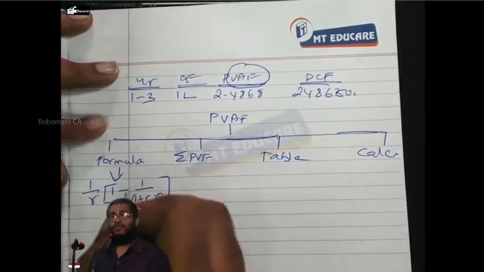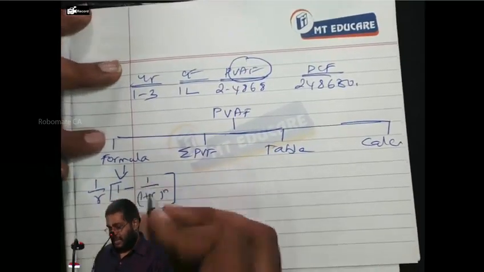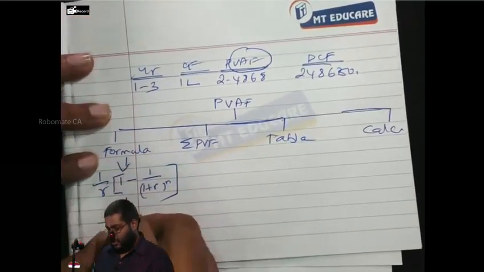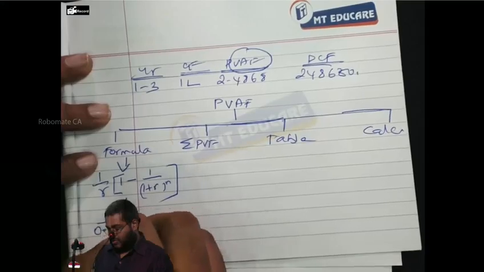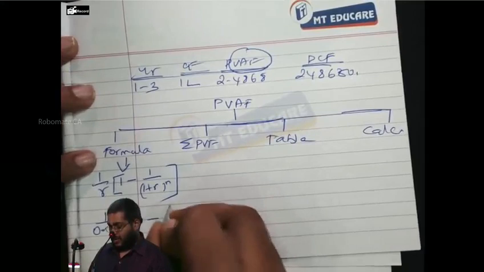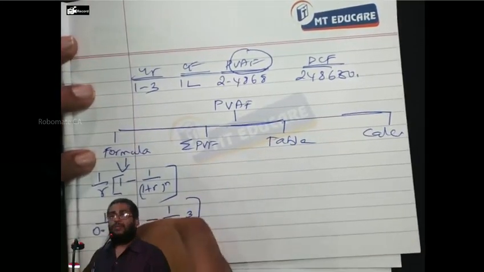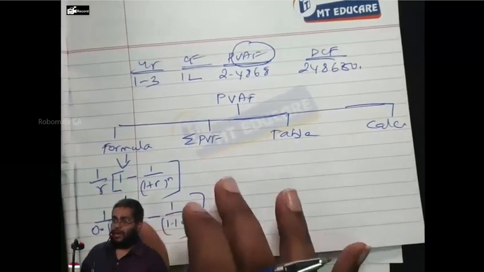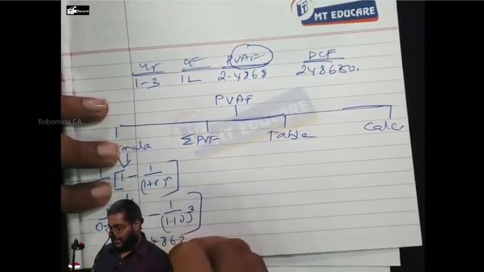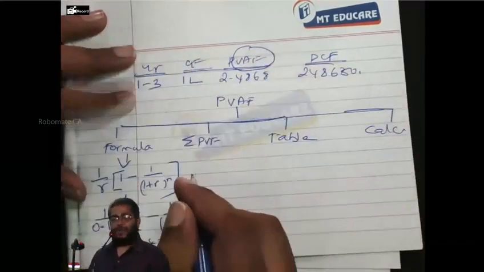What is R in this case? 10%, 0.1. So 1 by 0.10 into 1 minus 1 by 1.10 power 3, for 3 annuities, is equal to 2.4868.